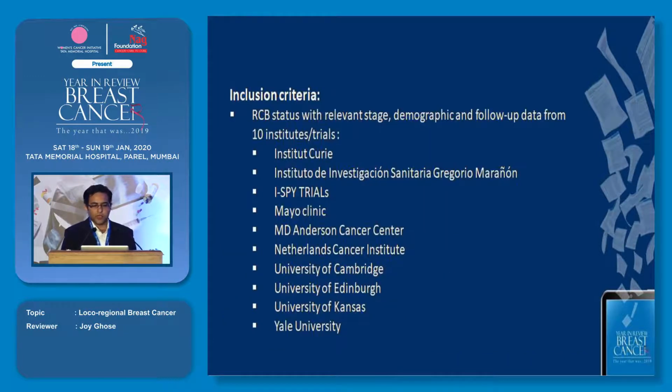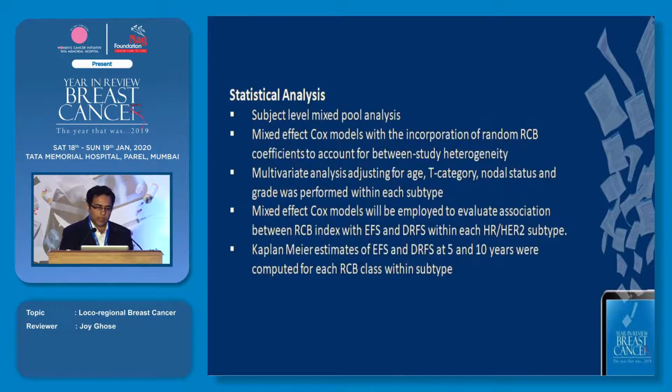Their inclusion criteria were basically all the data that they could pick up from 10 institutes around the world. Their analysis was quite complex. They did a mixed pool analysis, they did a multivariate analysis, mixed effect Cox models with the incorporation of coefficients for the RCB to omit the heterogeneity between different trials. However, the trials did have different data, they did have a lot of variances. They tried to possibly match everything down to get a single score for each study.